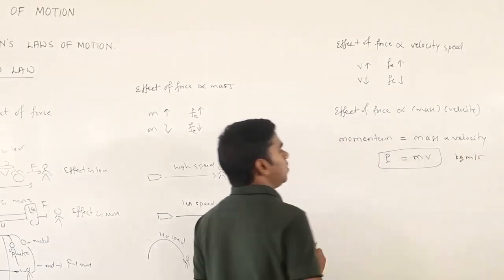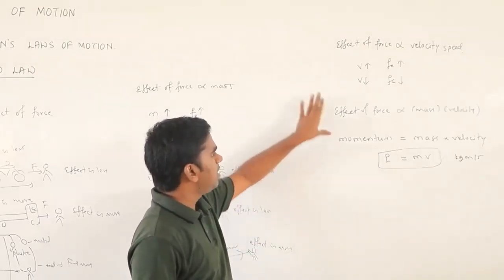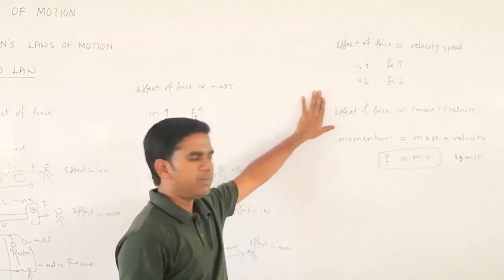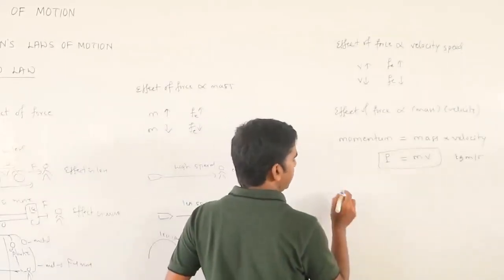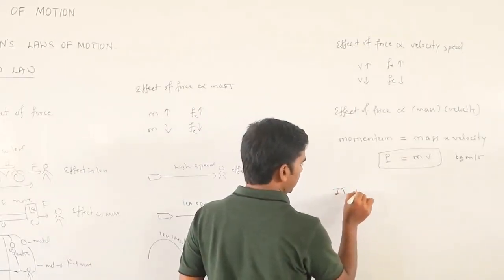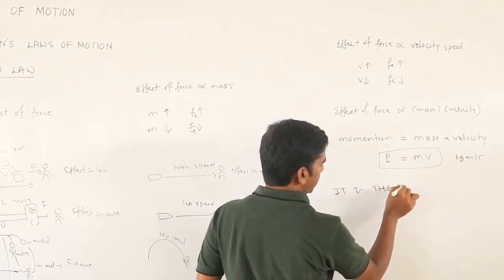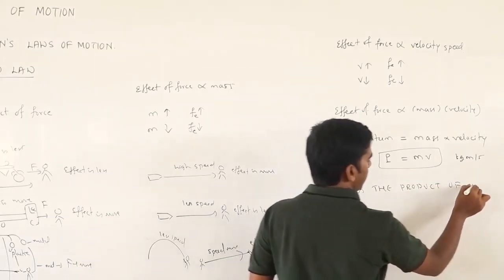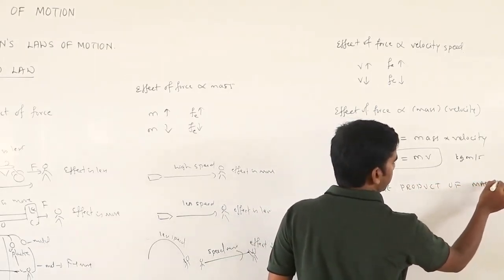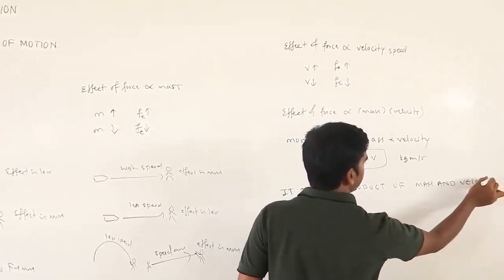So what is the physical meaning of momentum? The physical meaning of momentum is the effect of force. But how can we define momentum? You can define momentum as the product of mass and velocity.